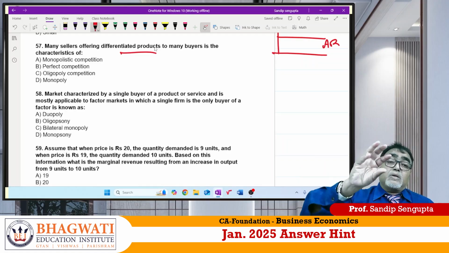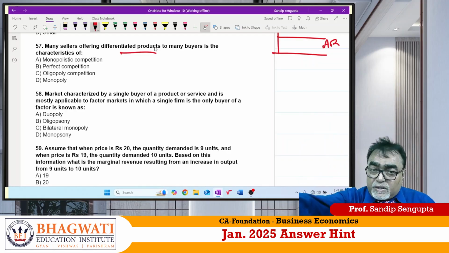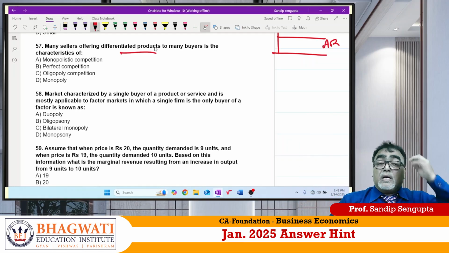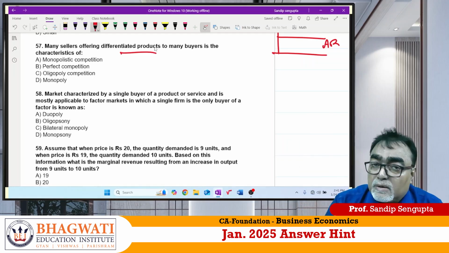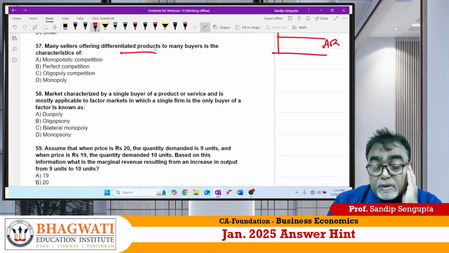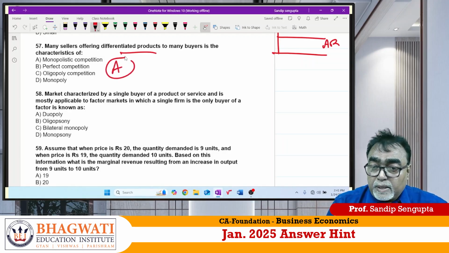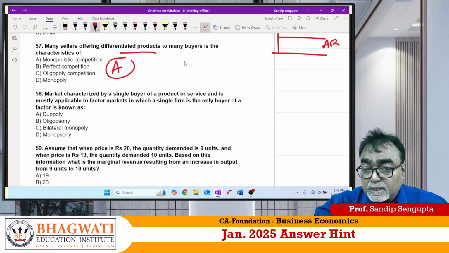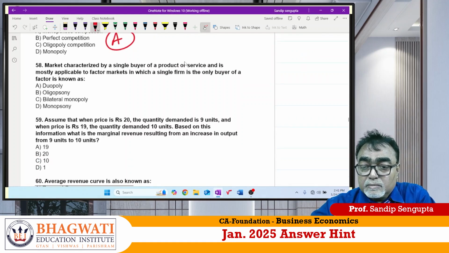So Sony has different technical specifications, whereas LG has different after-sale service. So it is called product differentiation, given by Professor Chamberlin, and the nature of the market is monopolistic competition. So 57 answer is A for Ahmedabad.